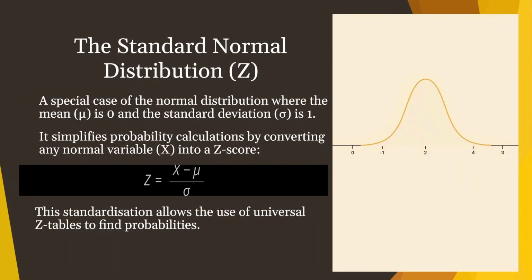Okay, now let's discuss the standard normal distribution. A special case of the normal distribution where the mean is 0 and the standard deviation is 1. It simplifies probability calculation by converting any normal variable into a z-score with the formula. This standardization allows us to use the universal z-tables to find probabilities.